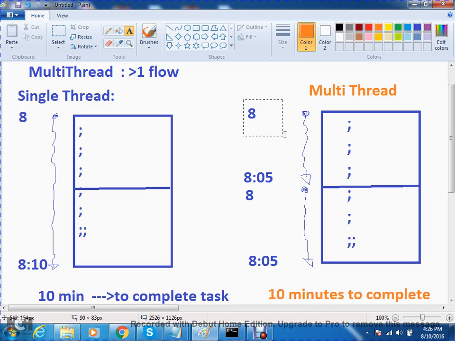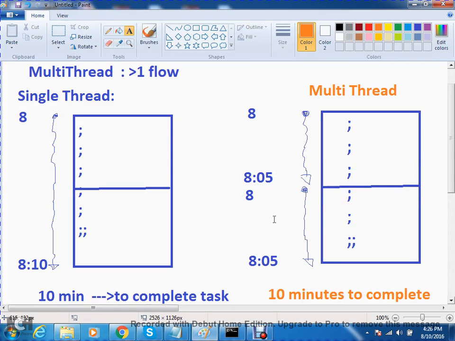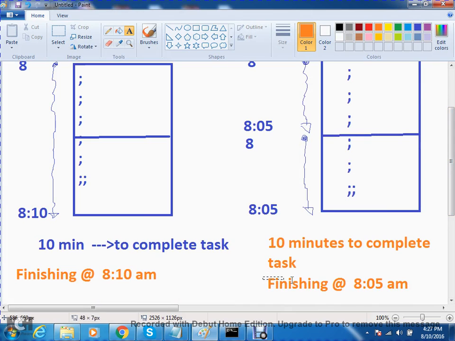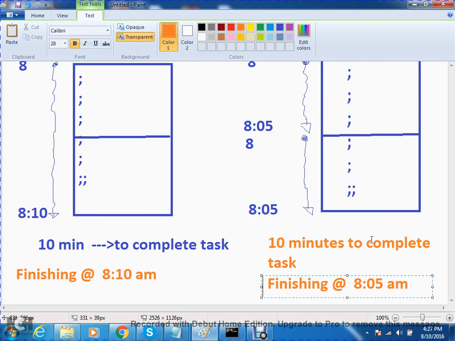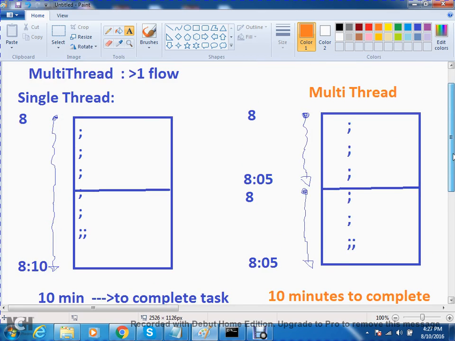Now, I perform the same task by using two flows or two executors. I am making both the threads, both the flows, start at the same time at 8, and each completes the task at 8:05. Time taken is 10 in total if I sum both flows. But they finish the task at 8:05, not 8:10. So you are finishing your construction so early because of more number of workers.